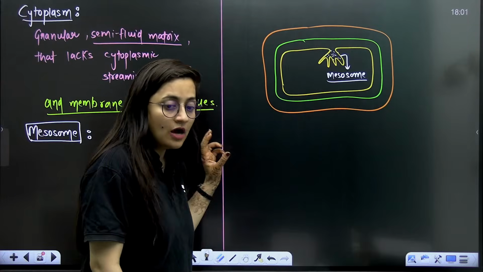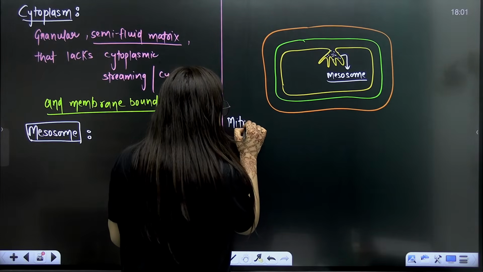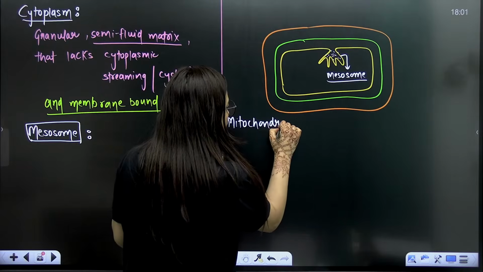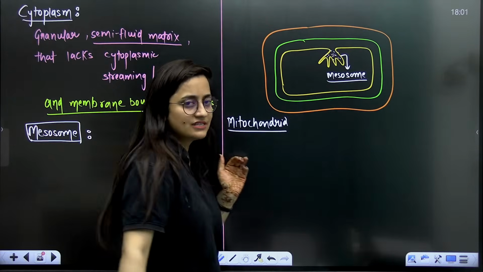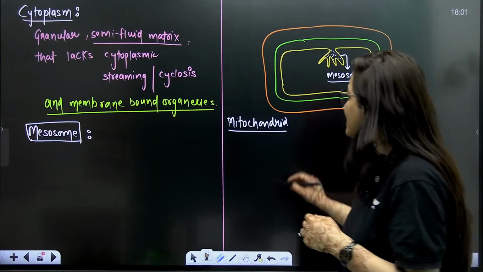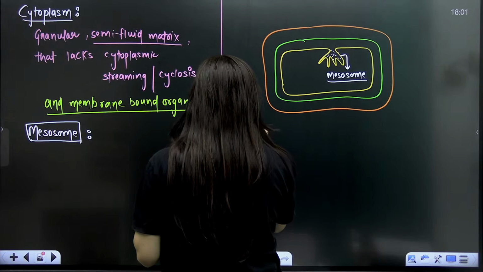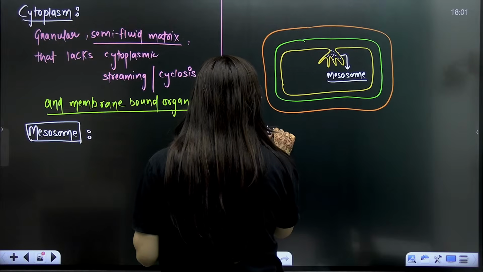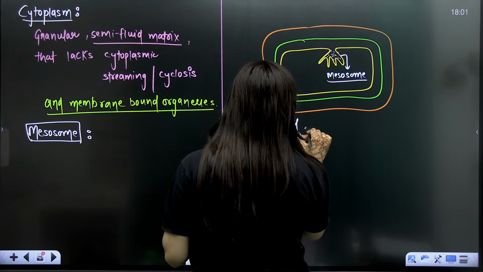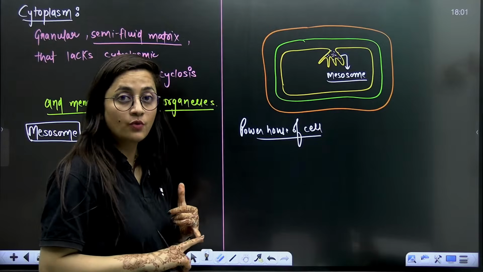So you relate it with the eukaryotic cell. In the eukaryotic cell, you talk about mitochondria. What is this mitochondria? The mitochondria is the powerhouse of the cell. Remember, powerhouse of the cell. Aerobic respiration occurs there, and it has the enzymes. We know it very well.